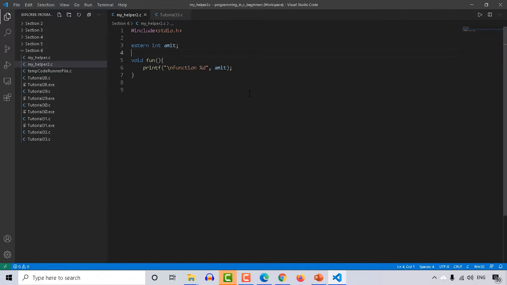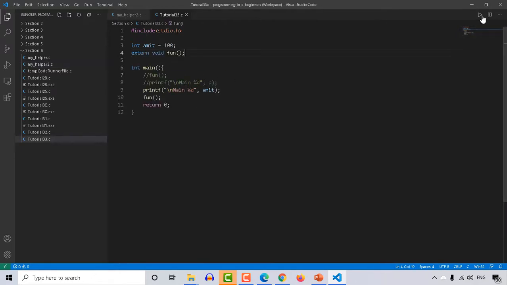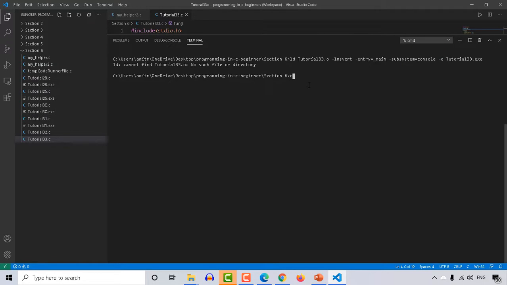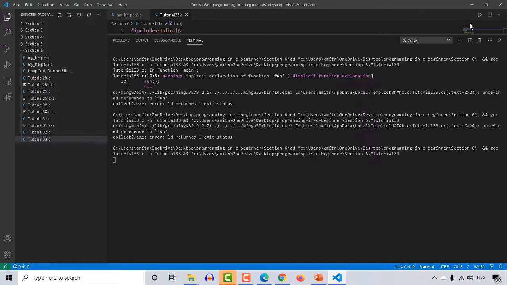Right now if you run it, it will show some unresolved kind of error. So let me show you that. Let me run this, and okay, let me make it CMD. Let me clear the screen and now let me run this.